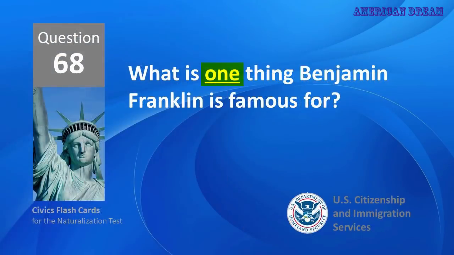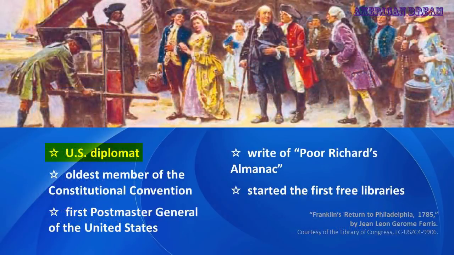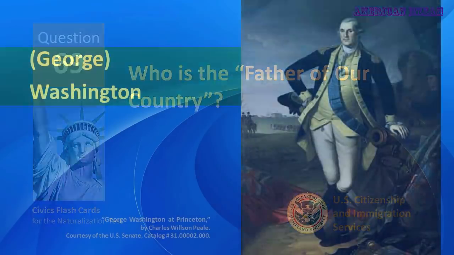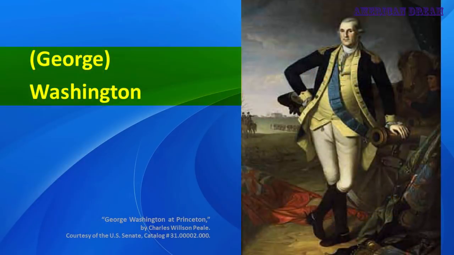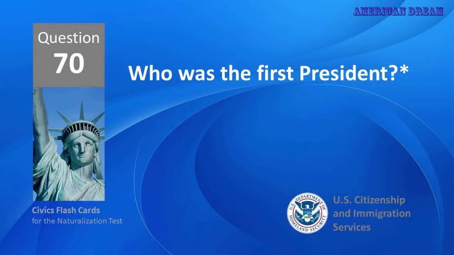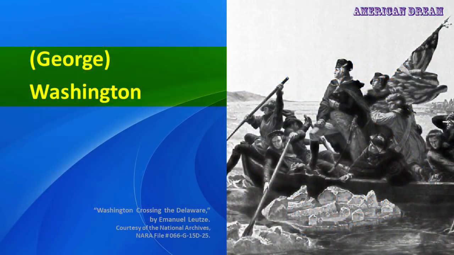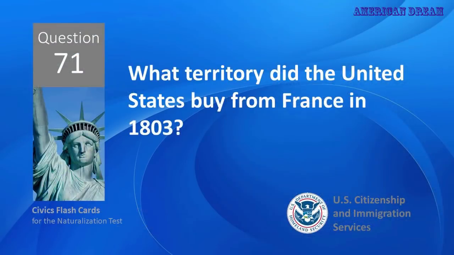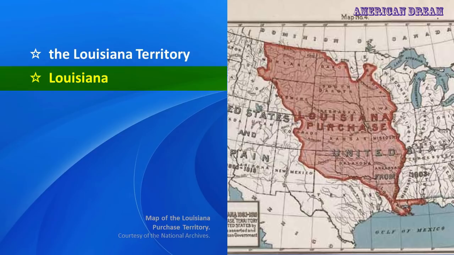What is one thing Benjamin Franklin is famous for? U.S. diplomat. Who is the father of our country? George Washington. Who was the first president? George Washington. What territory did the United States buy from France in 1803? Louisiana.